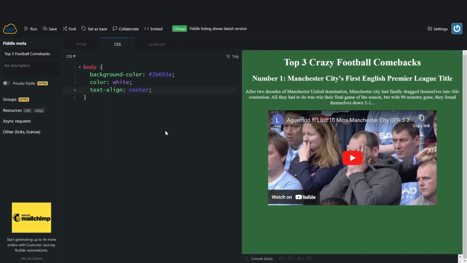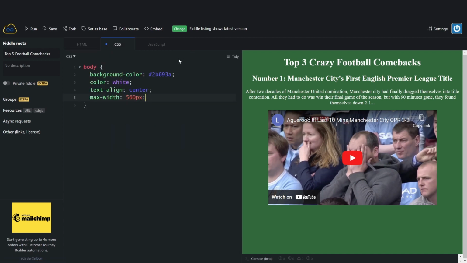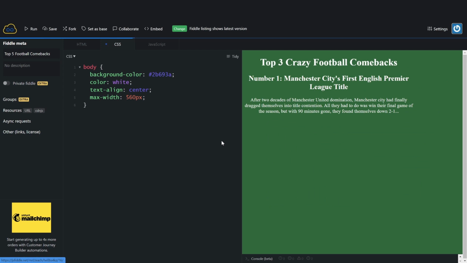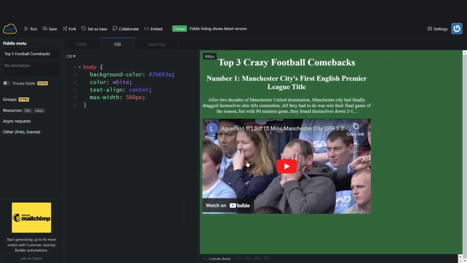So what we can do is say the max width of the body of the website is 560 pixels. The reason I've said 560 pixels is because that's the width of the YouTube video. I could change the width of the YouTube videos, but I'm just going to stick with 560 pixels. And you can see that now it's all the same width as the YouTube videos.